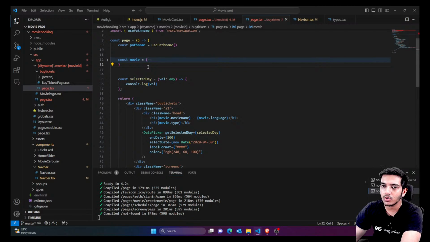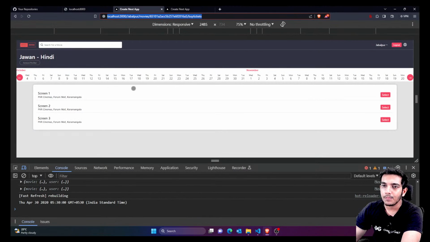Instead of this, we actually have to show the genuine data according to this id. So we are simply going to say for this city, for this movie id, for the current date, whatever date is selected by default, today's date would be there, later on you can change it. Whatever date is here, for all these three fields, just show these screens. That means for today, what screens are available.